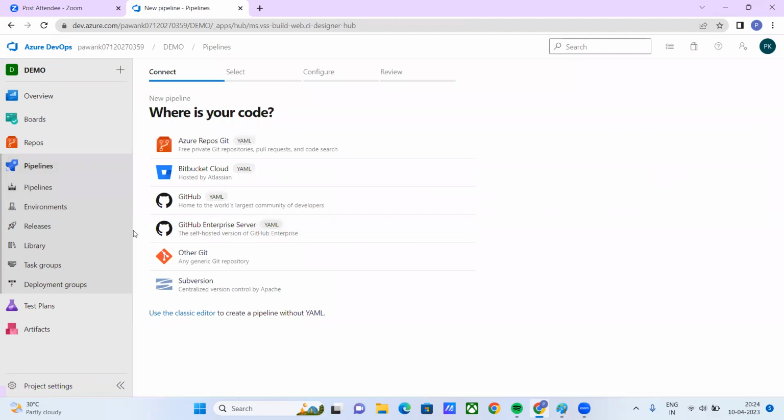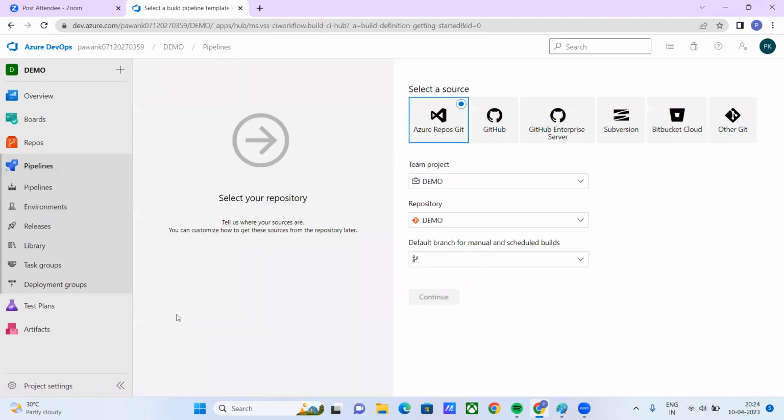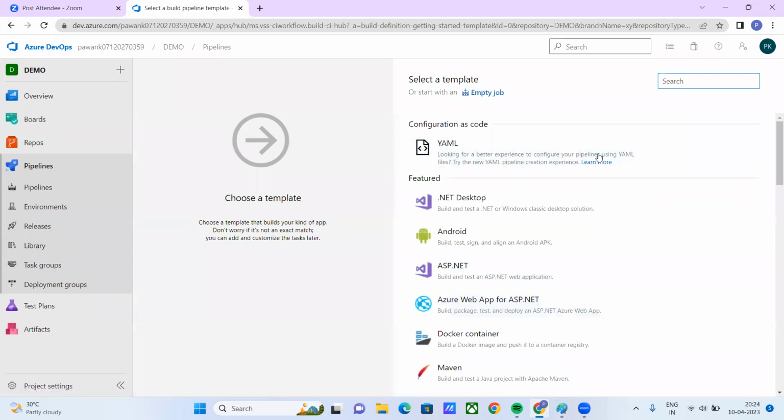This is not going to happen today as well because I don't have a subscription. I applied for parallel jobs. This was from a classic editor. I did it from classic. Now I'm going to change a branch today. Let's see. I was creating an empty job from the classic editor.